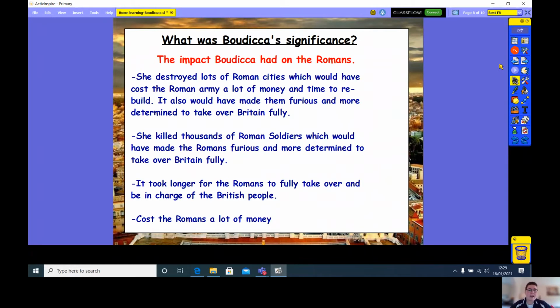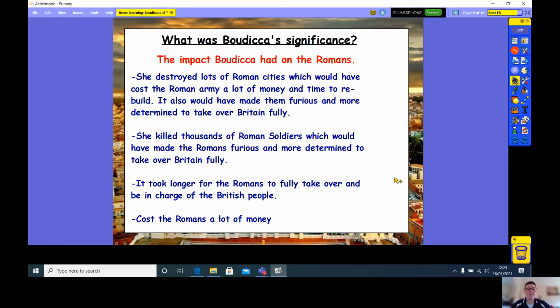Okay, and then finally, as already spoken about, it cost the Romans a lot of money. So Boudicca actually delayed the Romans fully taking over Britain and cost them quite a lot of money, a lot of upset, and it also caused a lot of fury. Okay, so that was the impact Boudicca had on the Romans.